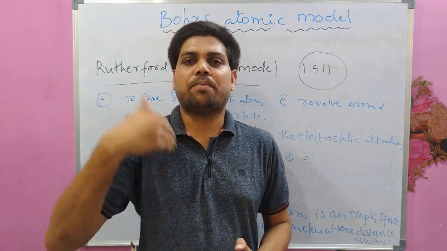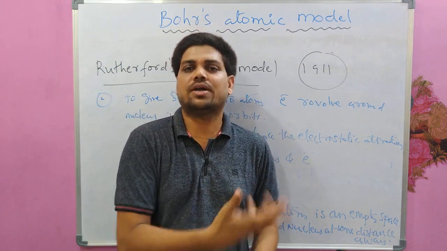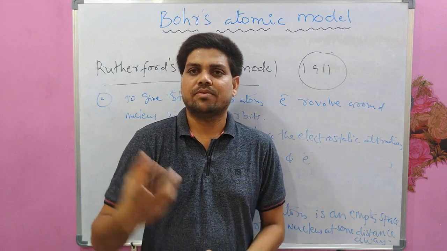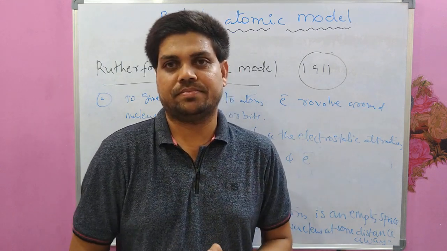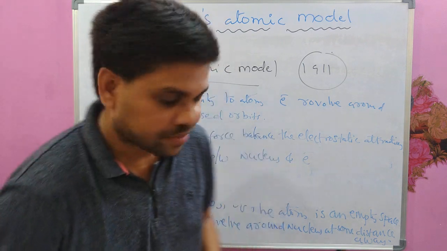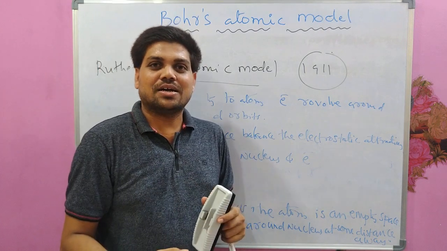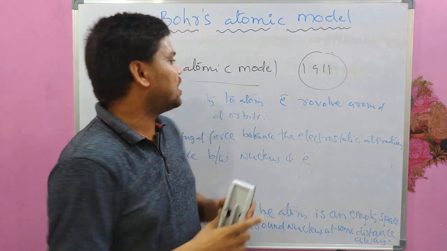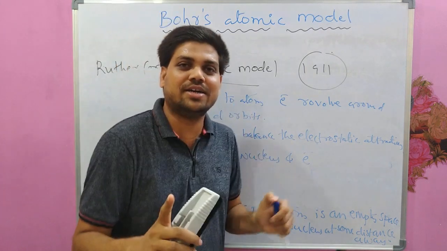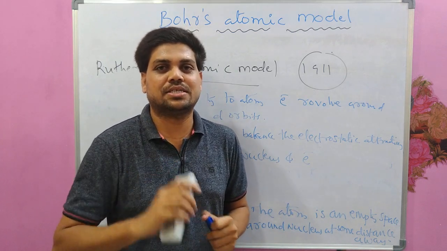And see the postulates of Niels Bohr to overcome this problem faced by Rutherford, which he could not explain. Okay? And remember, Niels Bohr was actually the student of Rutherford. He worked under Rutherford for a while, 1 or 2 years.